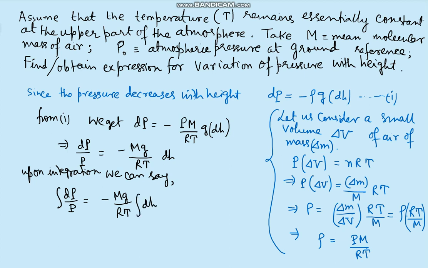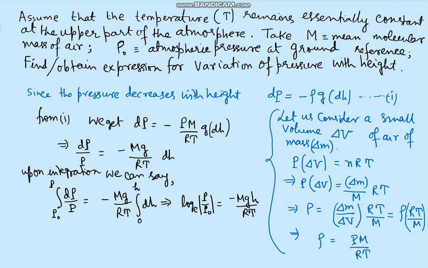Now the limits: it will go from P naught to P, where P naught is the atmospheric pressure at the ground reference level, and it is from 0 to H. You are able to understand the nature of integration. So we have log P, and I am directly writing the upper and the lower limit, so it will be log P by P naught, and the other side it is equal to minus MgH divided by RT.